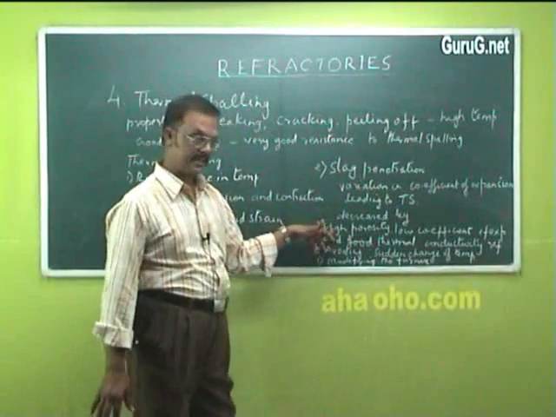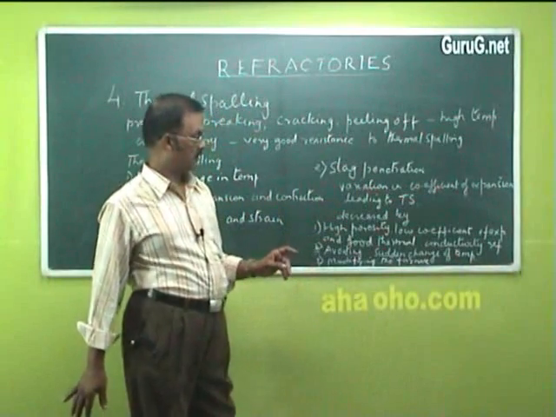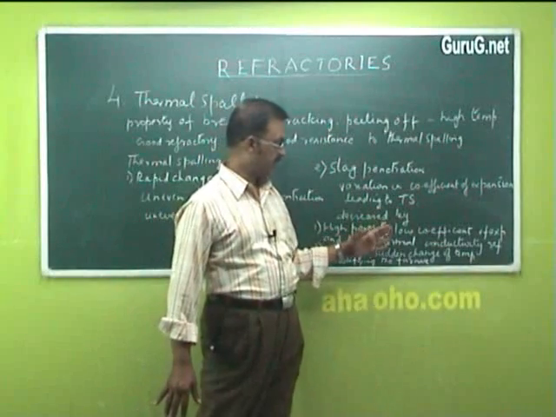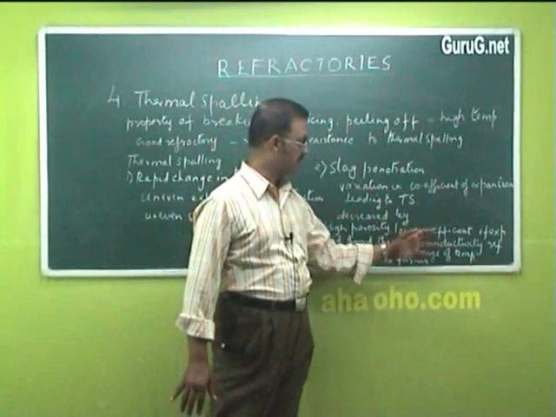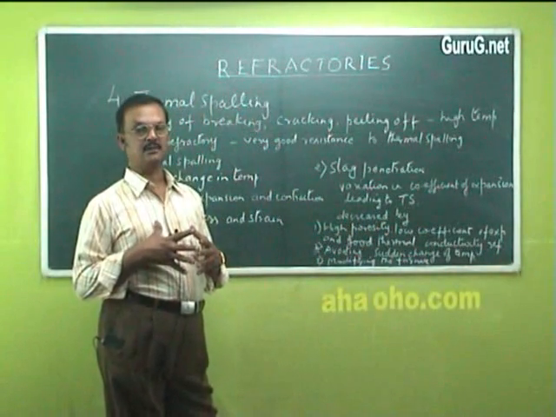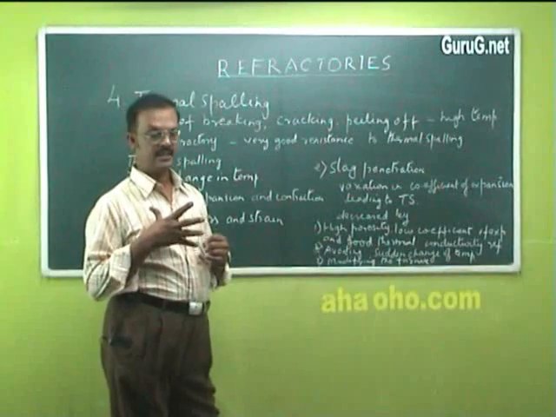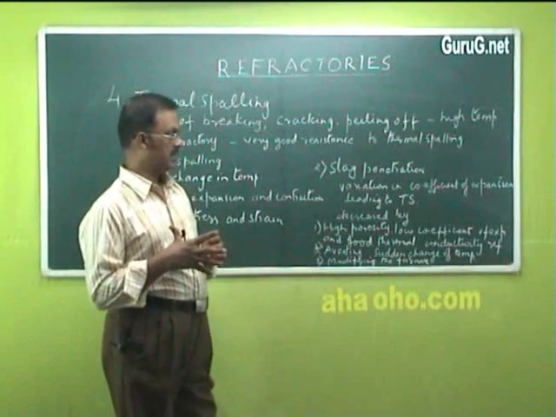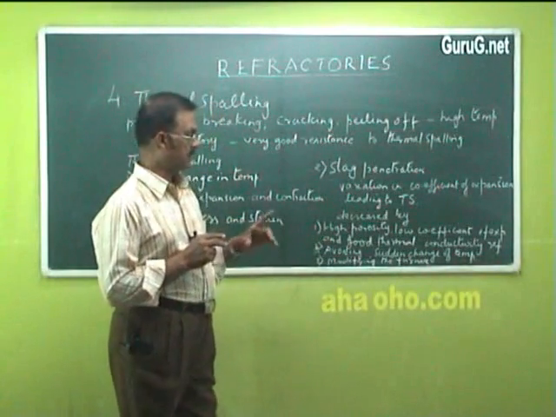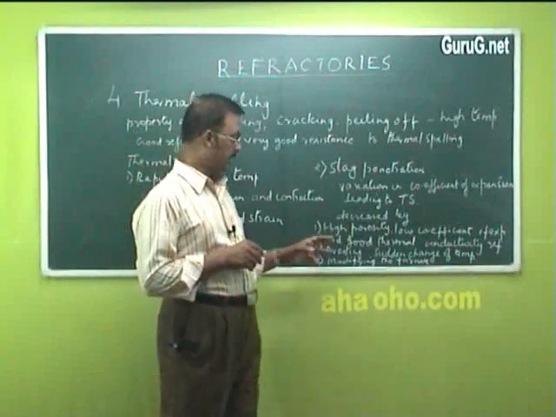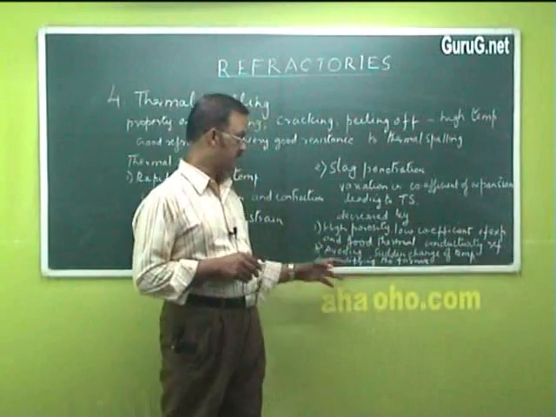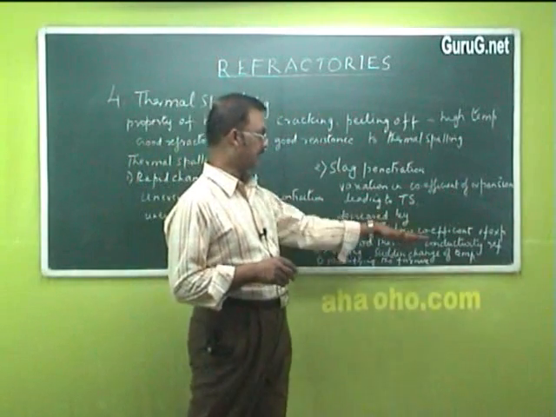Thermal spalling can be decreased by three methods. One, by using high porosity refractories having a low coefficient of expansion, that is, the change in size when they are heated and cooled will not be much, and thereby the thermal spalling can be reduced. And they must also be good conductors of heat, that is, they should have very good thermal conductivity.